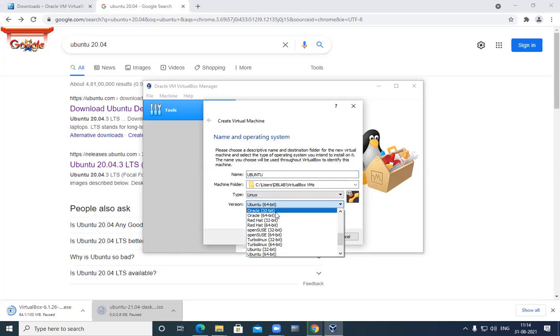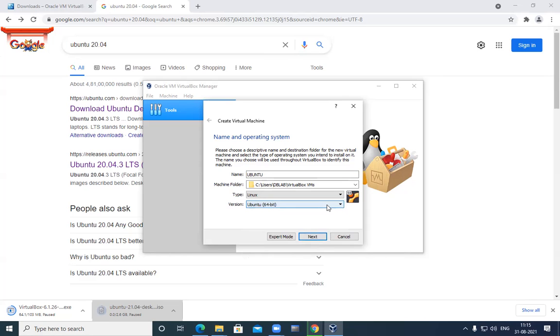And there are different options. If it is a product of Oracle 64 or Red Hat, but I will remain with the same option, that is Ubuntu 64-bit, and this operating system is 64-bit. If your system supports 32-bit, then you will download the 32-bit operating system and use Ubuntu 32.